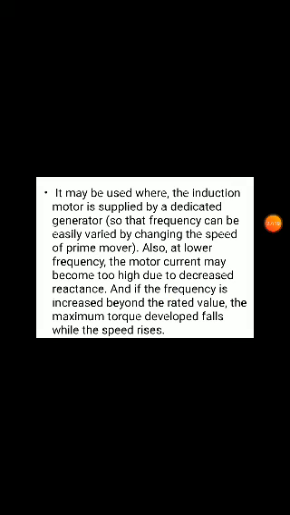It may be used where the induction motor is supplied by a dedicated generator, so the frequency can be easily varied by changing the speed of the prime mover. Also, at a lower frequency the motor current may become too high due to decreased reactance. XL equals 2 pi f, so as f decreases the reactance decreases and the current increases. If the frequency is increased beyond the rated value, the maximum torque developed falls while the speed rises.